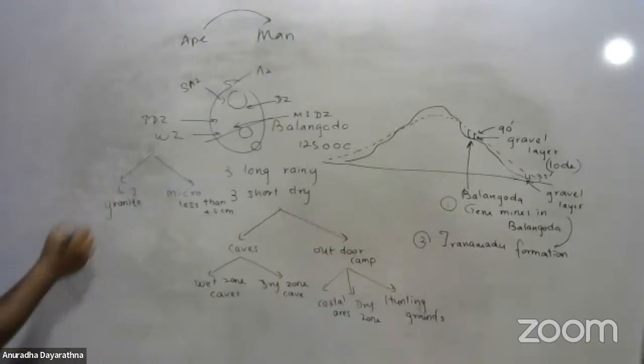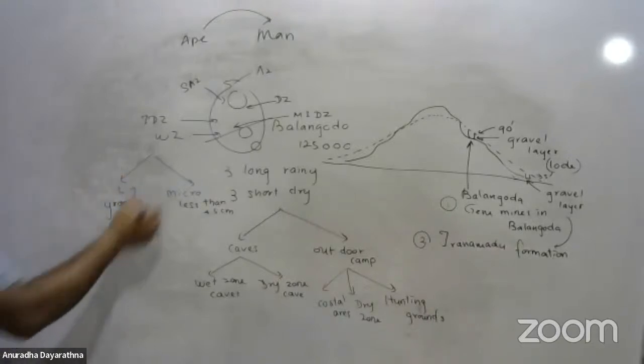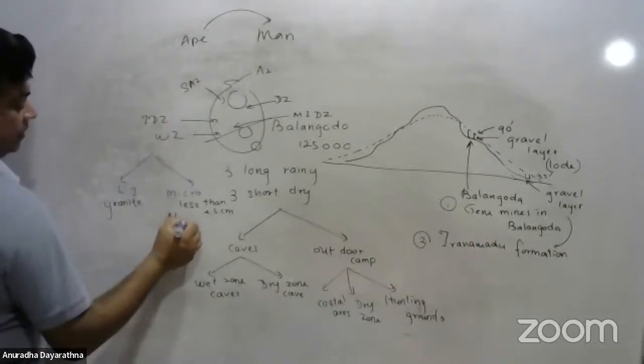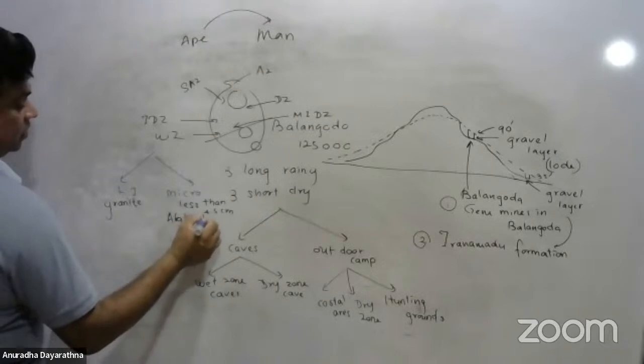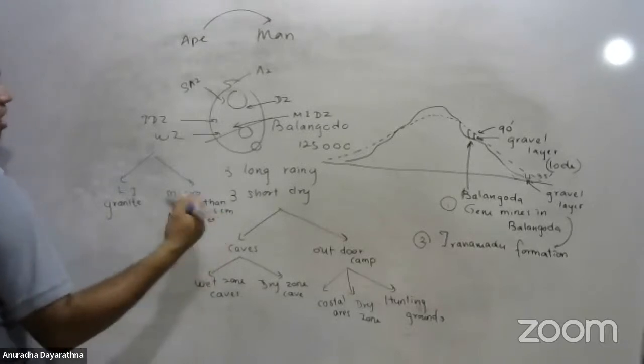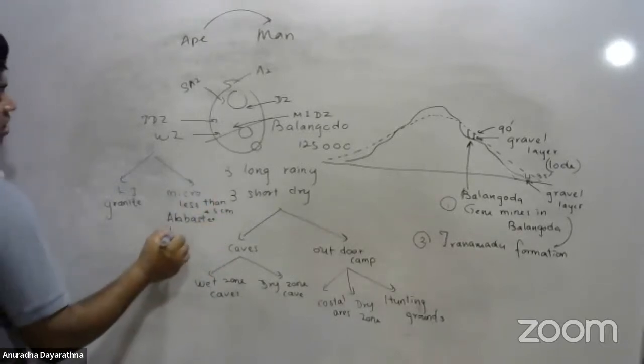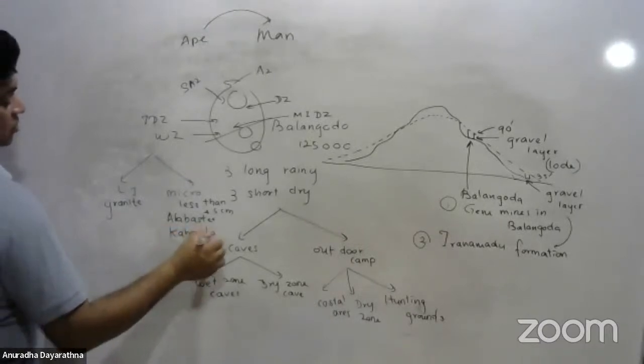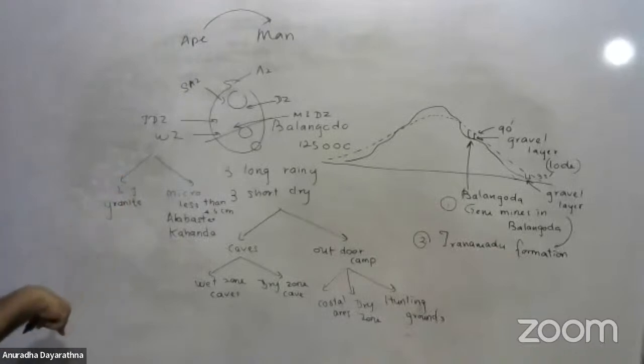They use granite to make large implements. But these micro implements, they were using alabaster. Alabaster is a kind of stone which is harder than granite. Kahanda stone, even Kahanda, is a kind of stone which is harder than granite.